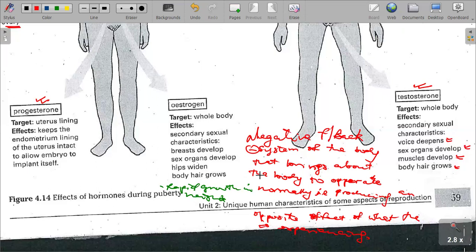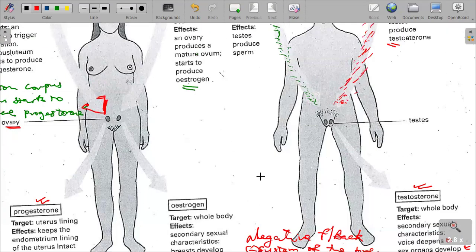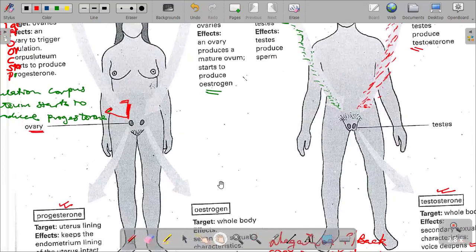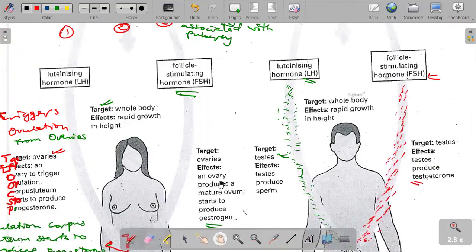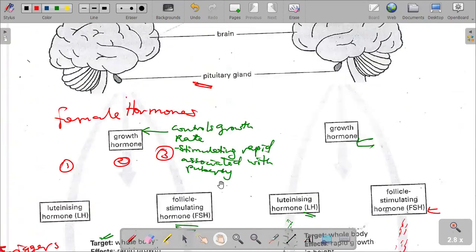So what we are saying is that we are to understand the various hormones as they are asked. In most cases, our examiners give us a question where these are just shown as A, B, C and we must identify which hormone is which.